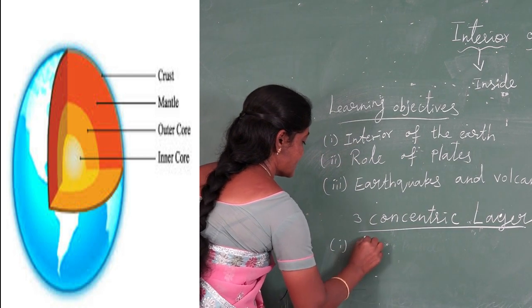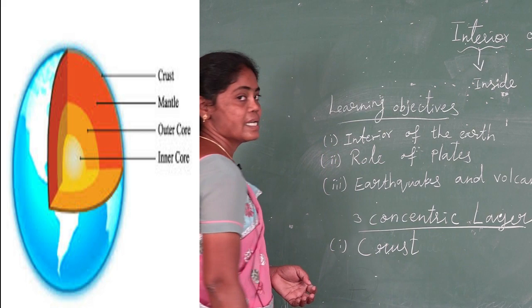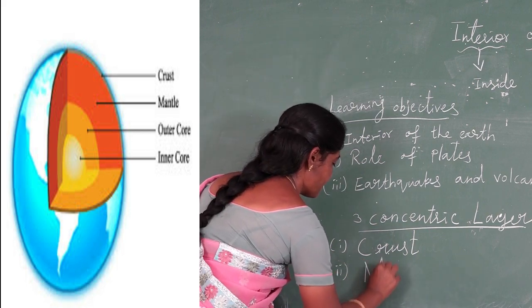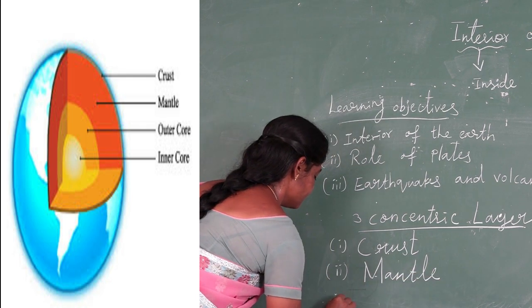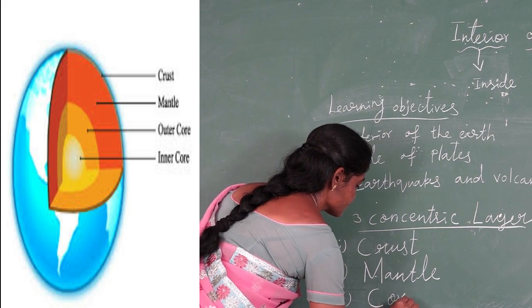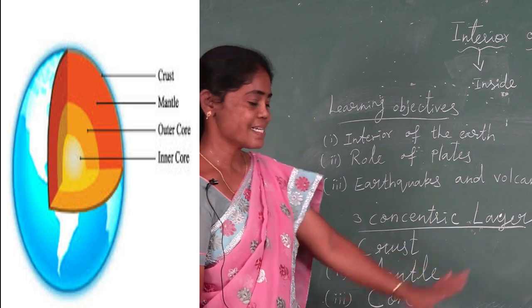First one, crust. Second one, mantle. Third one, core. So these are the 3 concentric layers.